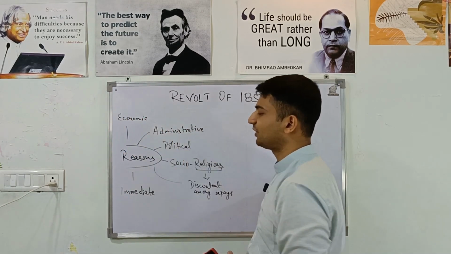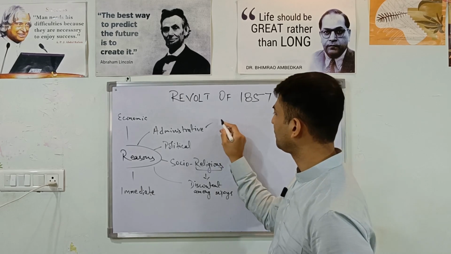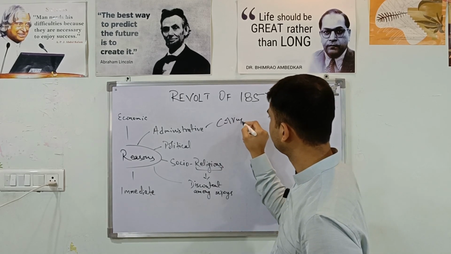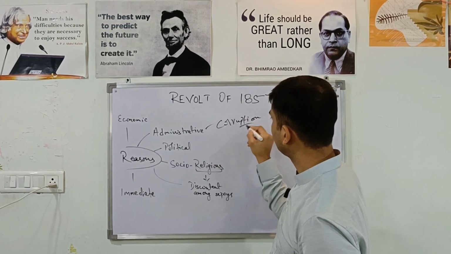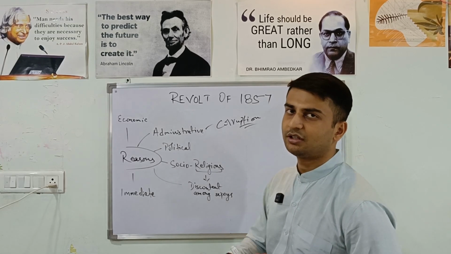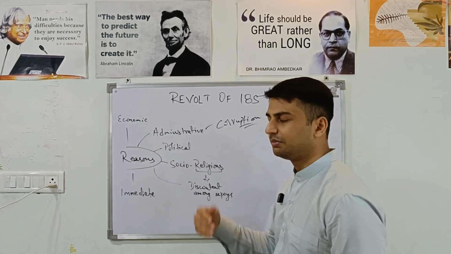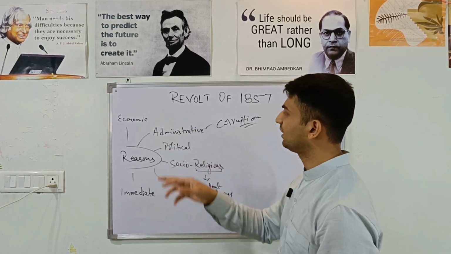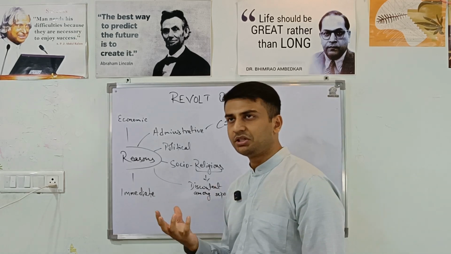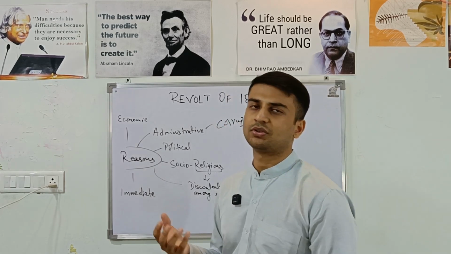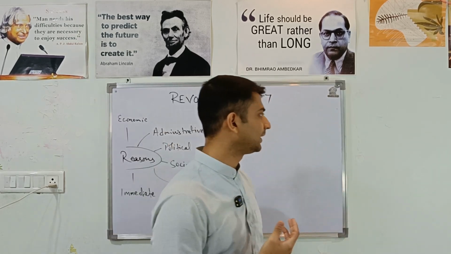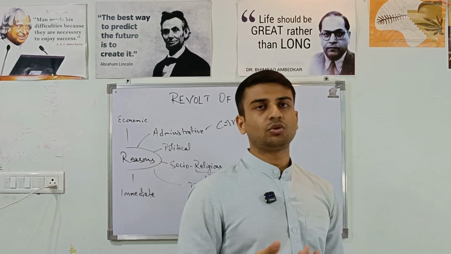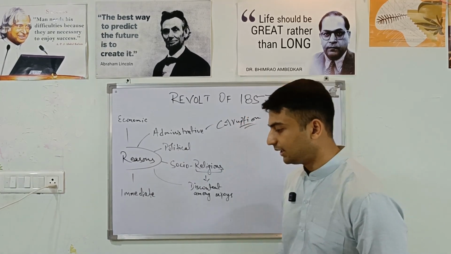Other than that, what was the administrative reason? Administrative reason: corruption. The British officials were very corrupt, especially at the lower levels of administration, and the administrative policies and functioning, the judicial machinery, police or revenue machinery, were so complex that it became easy for the rich to exploit the poor. Political,